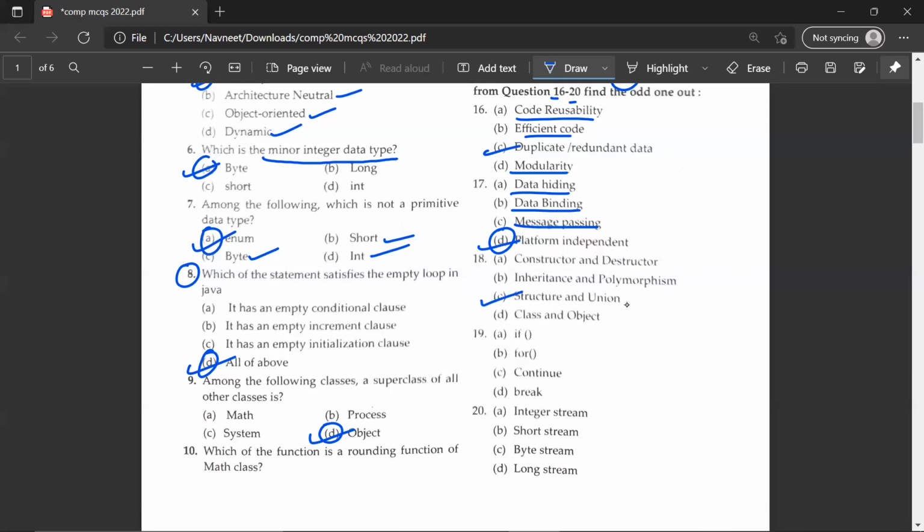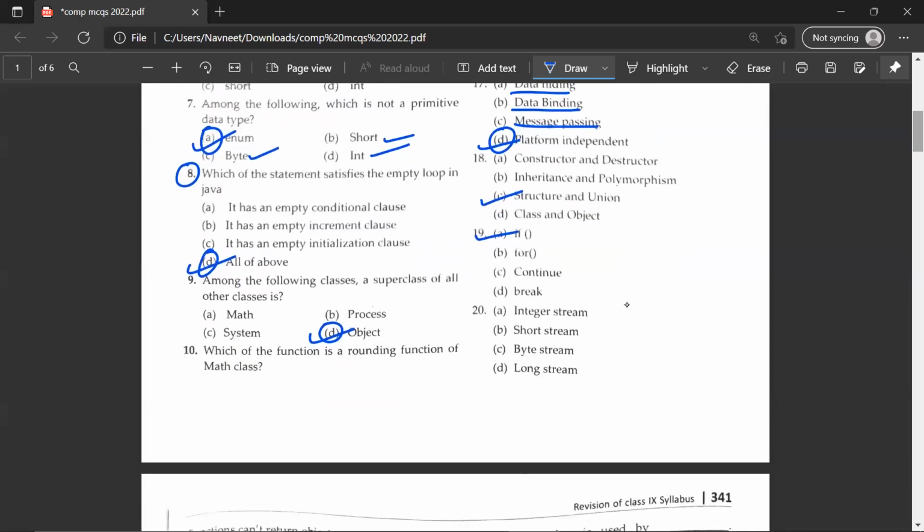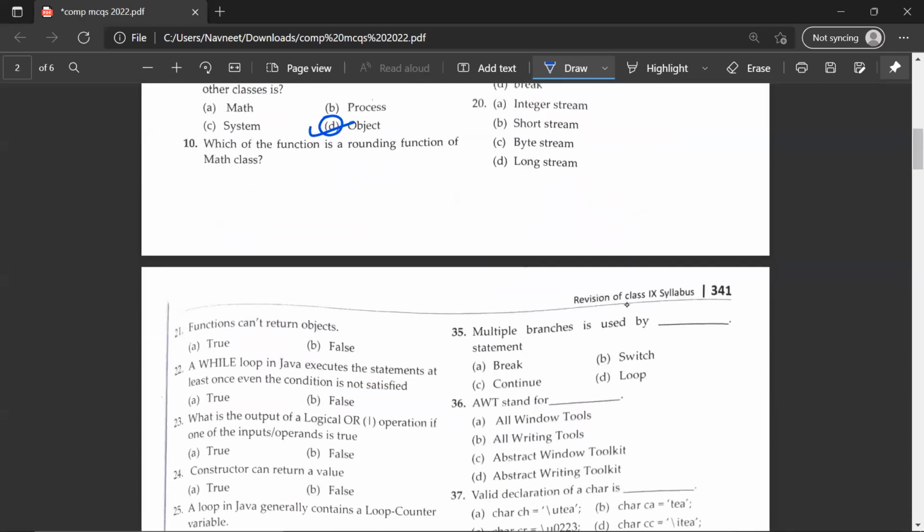19th question, if method, for method, continue, and break. So A would be the correct option, the odd one out. Integer stream, short stream, byte stream, and long stream. So byte stream would be the odd one out.